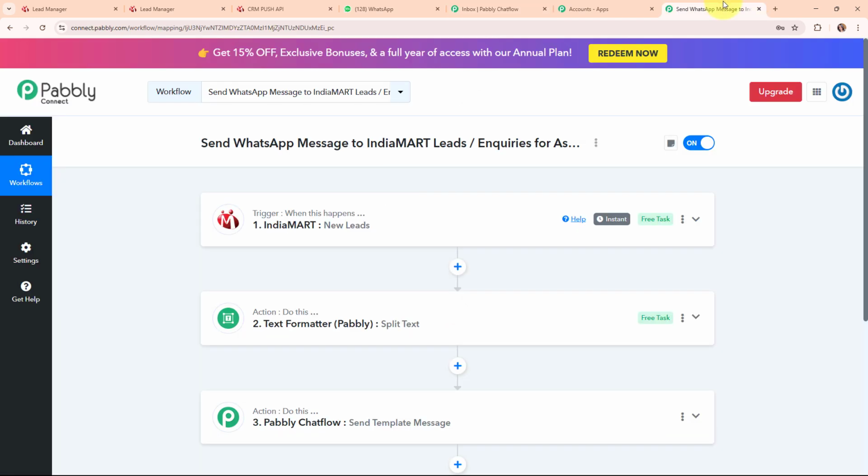Now let me summarize this whole video for you. Here we have taken our trigger as IndiaMART and our actions as Text Formatter by Pabbly and Pabbly Chatflow. So whenever we receive new leads through IndiaMART, then automatically using Text Formatter by Pabbly, the lead's phone number is going to get modified, and after that, an automated WhatsApp message is instantly going to be sent to our lead using a template message through Pabbly Chatflow. Okay, so these were the steps to send WhatsApp messages to IndiaMART leads or inquiries for astrology services.